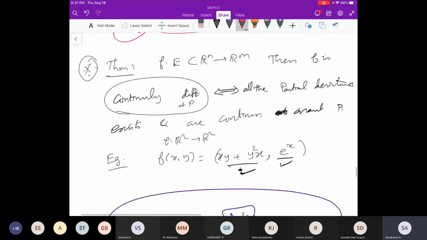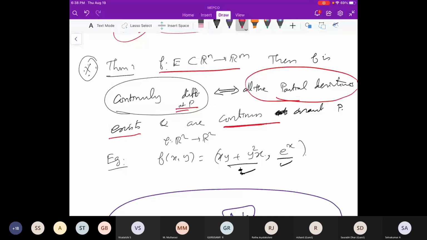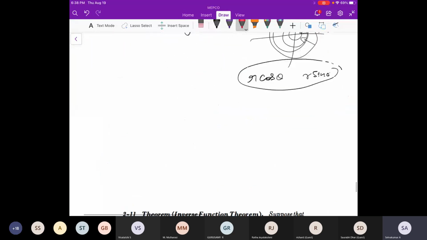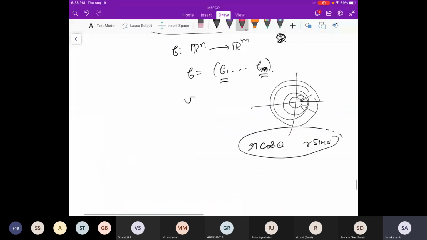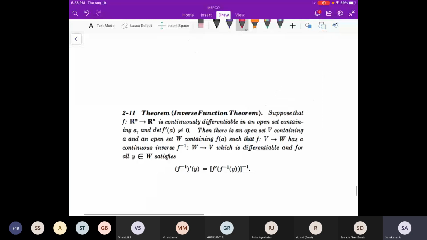After that, we have seen that this function is continuously differentiable at a point P if and only if all the partial derivatives exist and are continuous. These are some things we have looked at. Now today, what I'm going to say is the inverse function theorem.